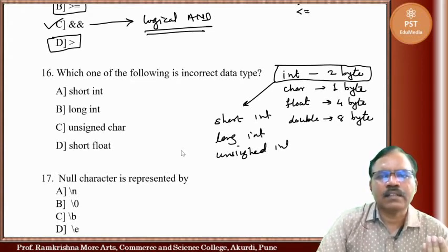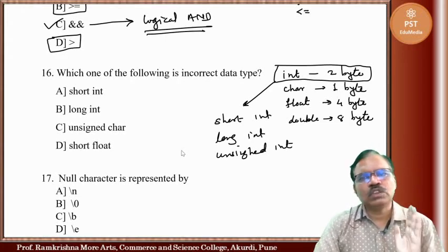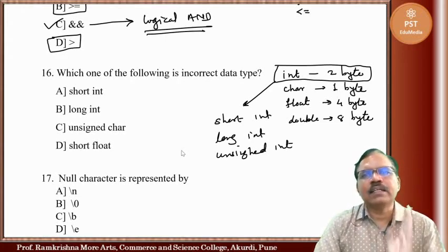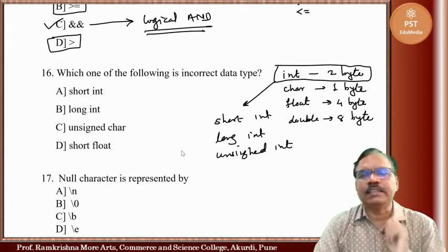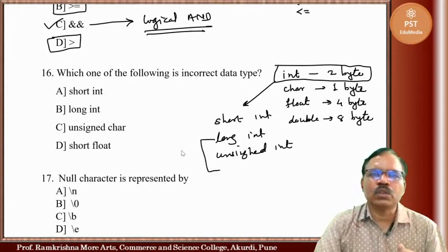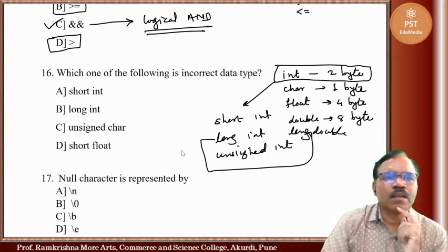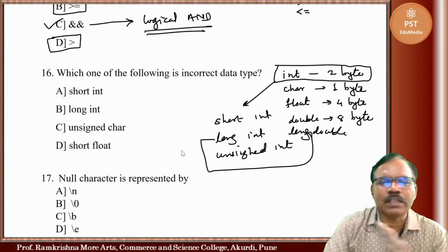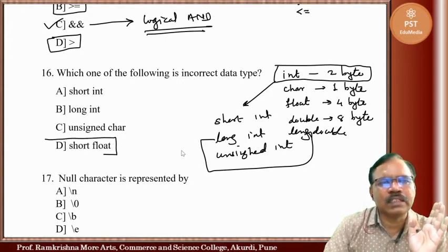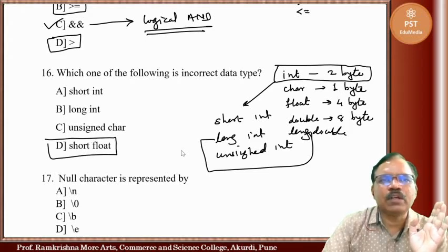So short, long and unsigned are used for integer data type. Long is also used for double, so you can have long double also. But short float is not a correct data type. So here this one is correct.